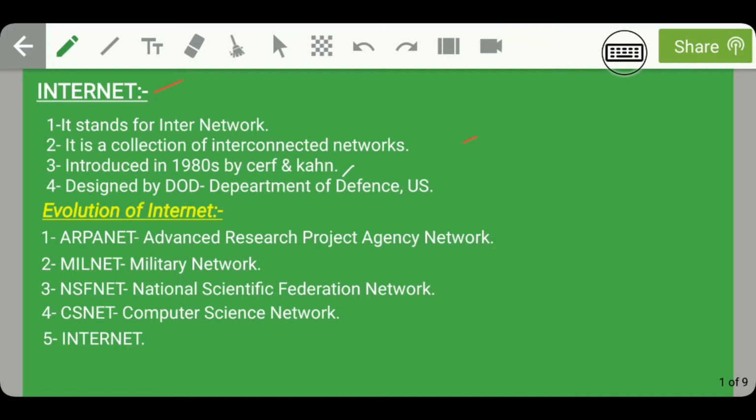The first ever designed internet was named ARPANET, which stands for Advanced Research Project Agency Network, and the second designed internet was MILNET, which stands for Military Network. The third designed internet was NSFNet, which stands for National Science Foundation Network, and then in the fourth stage it was named CSNet, which stands for Computer Science Network, and then in the 1980s it was finally named Internet.